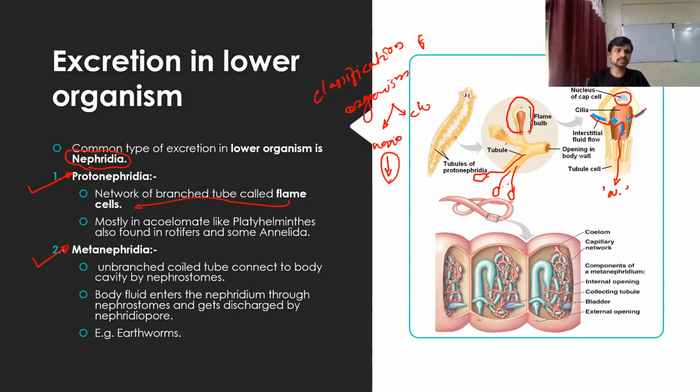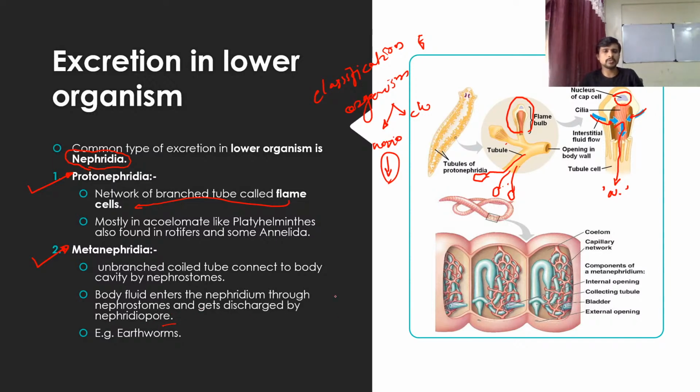Then the second structure, which is again found in nature in lower organisms as an excretory structure, is called the metanephridia. It is an unbranched coiled tube connected to the body cavity by nephrostomes. The body fluid enters the nephridium through the nephrostomes and gets discharged by the nephridiopore.